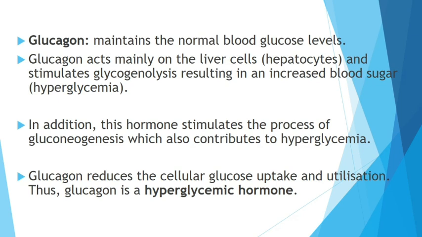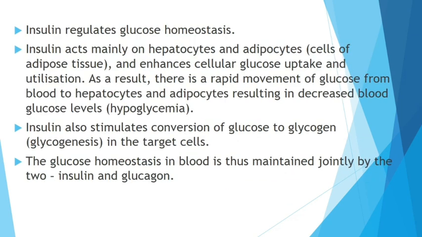In addition, this hormone stimulates the process of gluconeogenesis, which also contributes to hyperglycemia. Again, newly synthesized glucose contributes to hyperglycemia by glucagon. So it is a hyperglycemic hormone. Done. Insulin is contrasting to this glucagon.